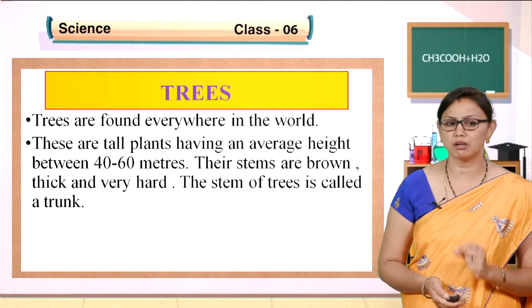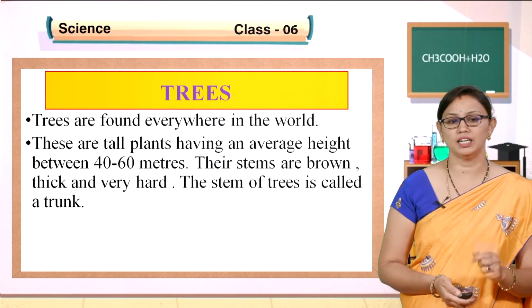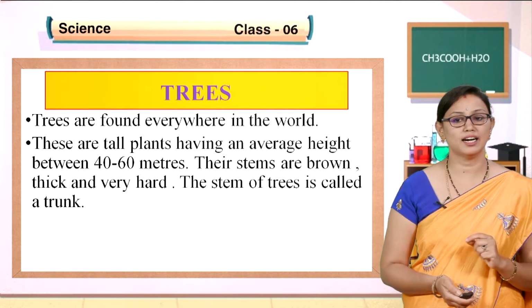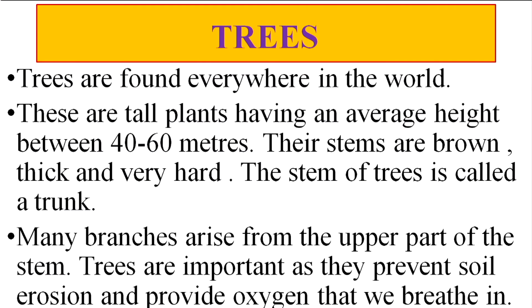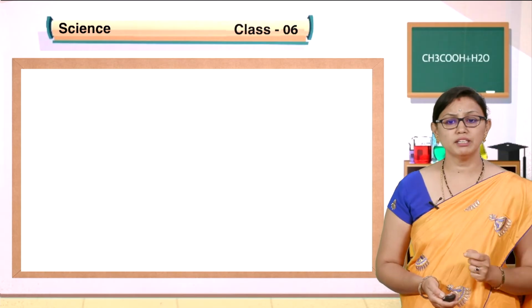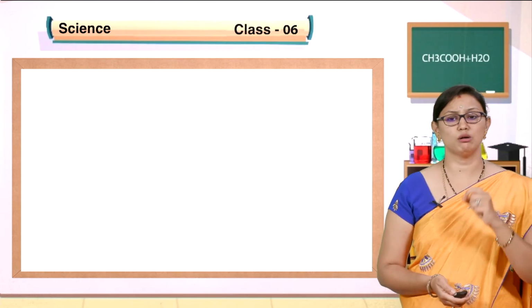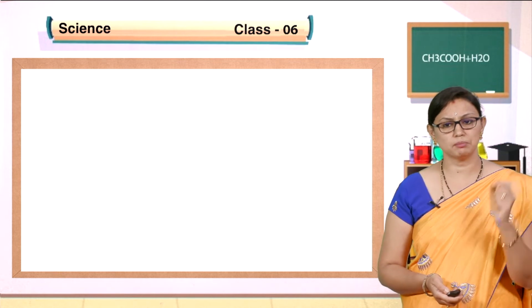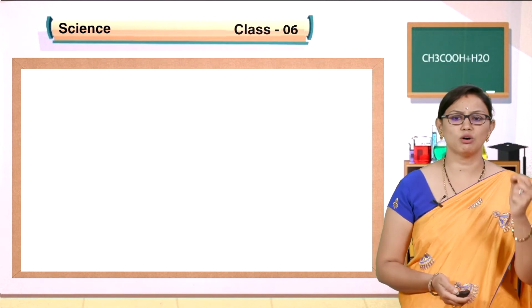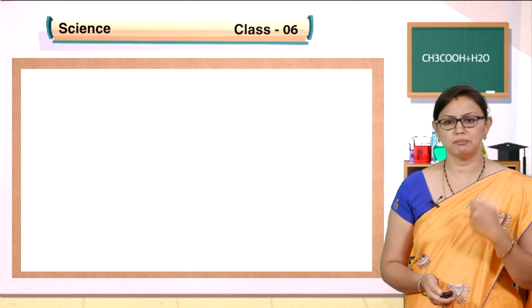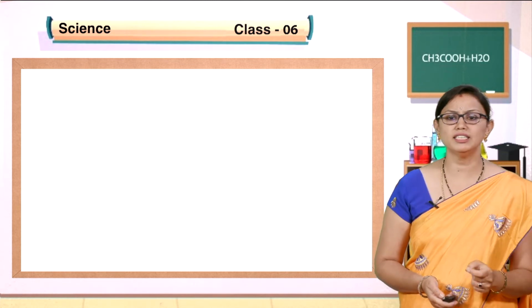Their stems are brown, thick, very hard and the stems of trees are called trunks, children, and many branches arise from the upper part of the stem. Trees are very important because they prevent soil erosion and provide oxygen that we breathe, which is required for our respiration.